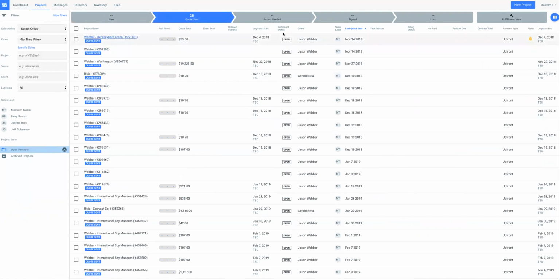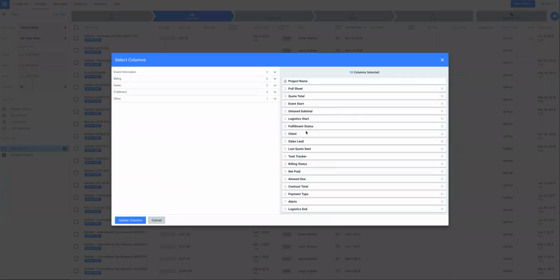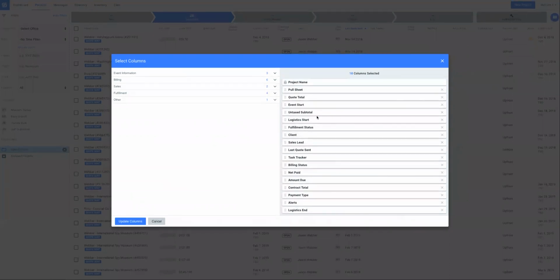So I can also take a look here, and I can see with this custom column, and folks, just if you haven't seen it yet, you can add custom columns by clicking this blue circle here in the top right of your project list, and this will give you a lot of intuitive options that you can drag and drop to create your own custom project list, and all of the members of your team can actually create their own column list with whatever they need.